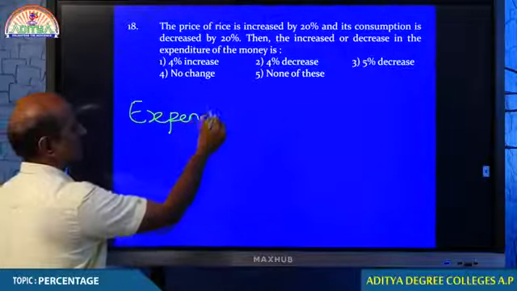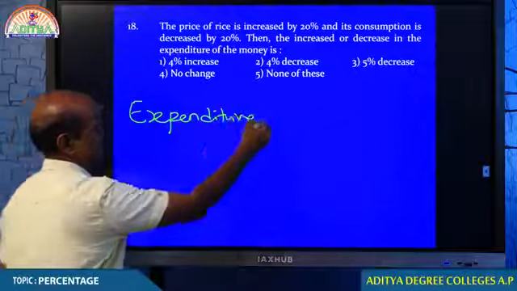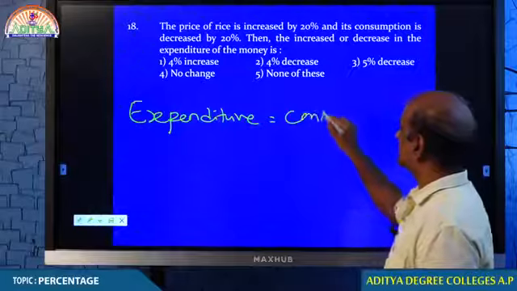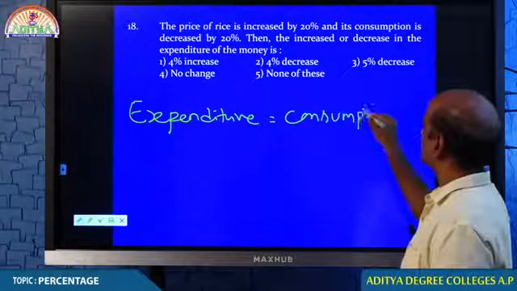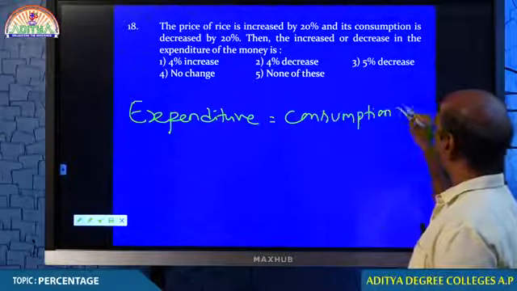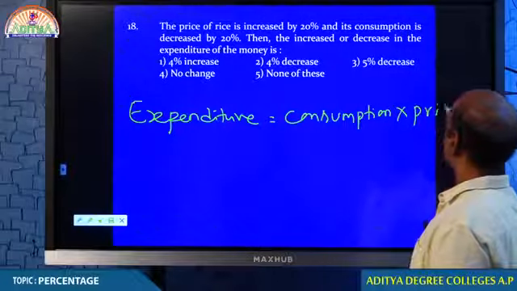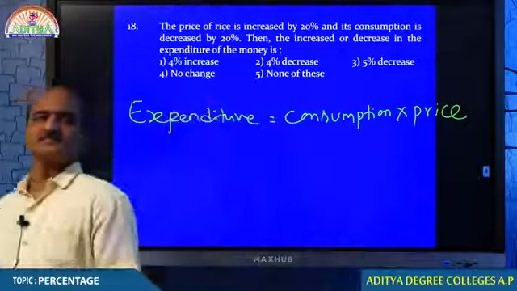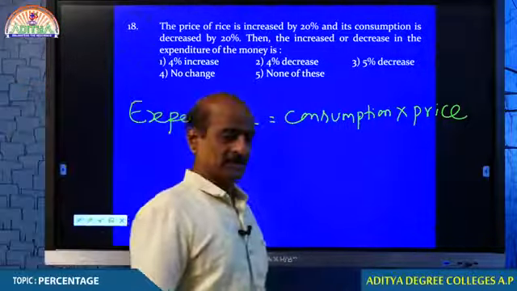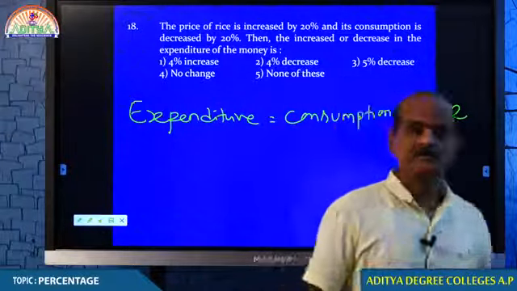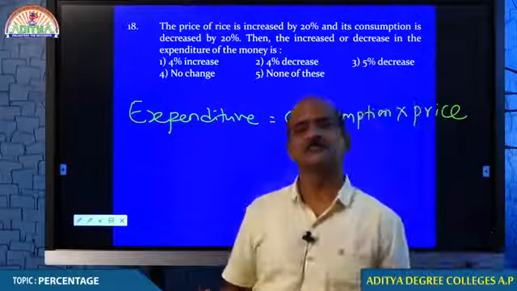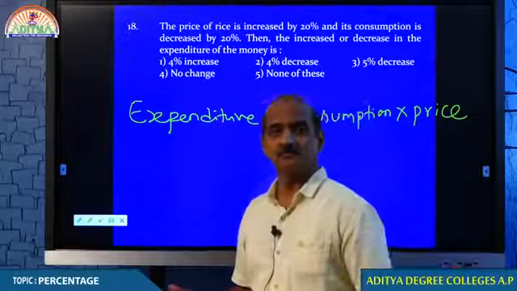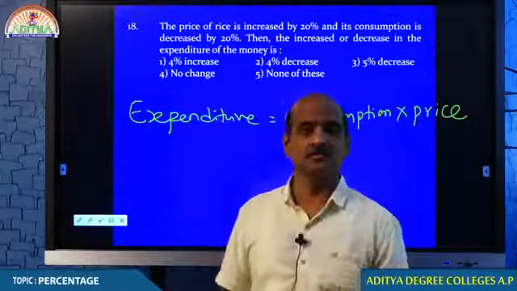Expenditure depends on, come on student, consumption and price. Consumption and price. Isn't it? Expenditure depends on consumption and price. So, earlier you used to consume 10 kg at the rate of 20 rupees. The price was 200. In the corona situation, what are common people, mostly middle income group people, doing?